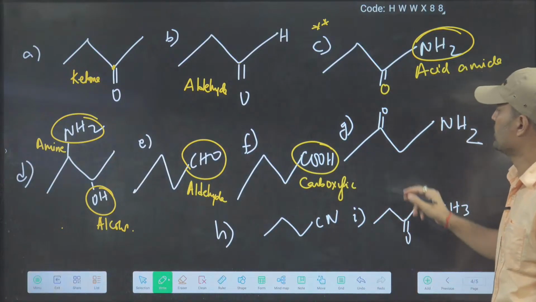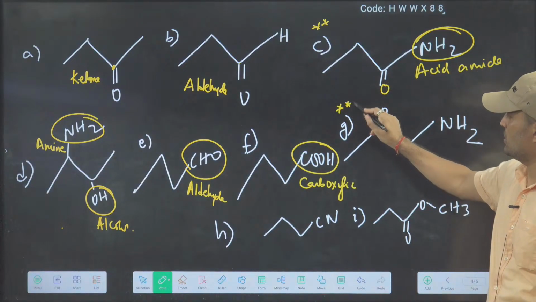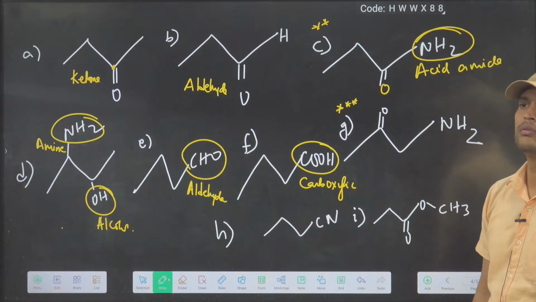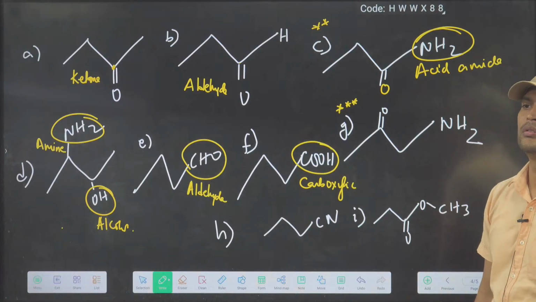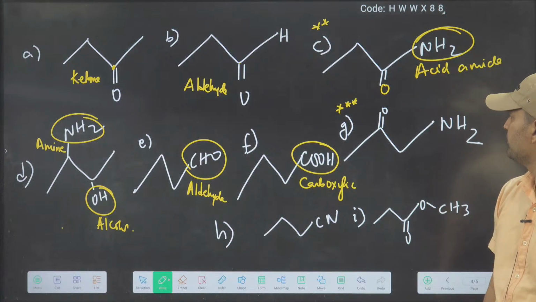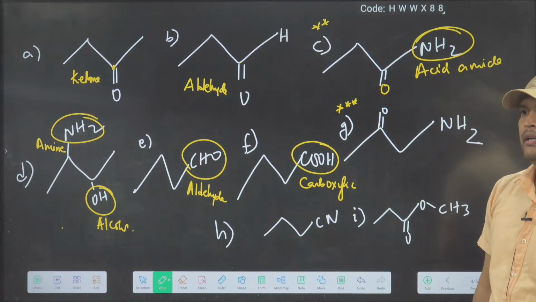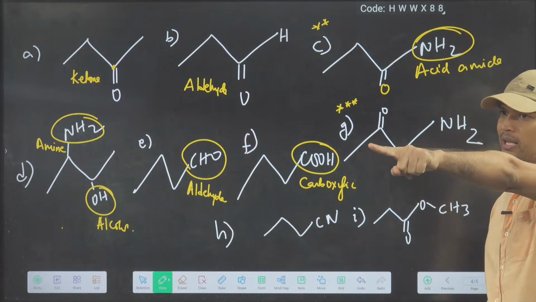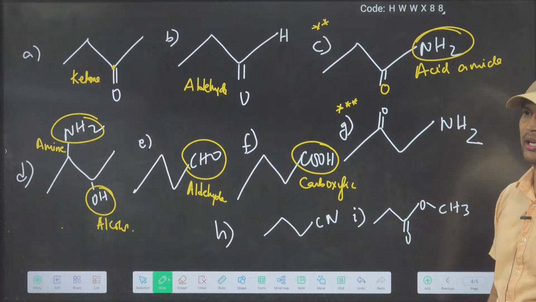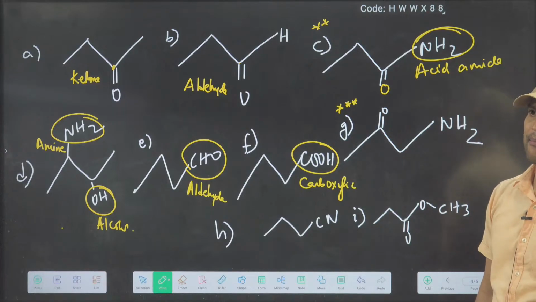G part, बताओ. G. देखो देखो रसल, you are writing ketone and amide. Now it is wrong. Will you say amide or amine?